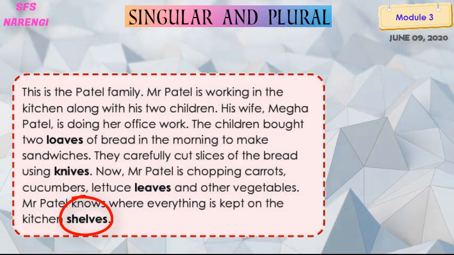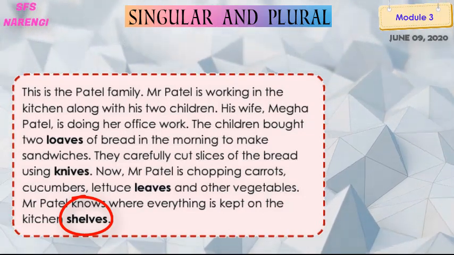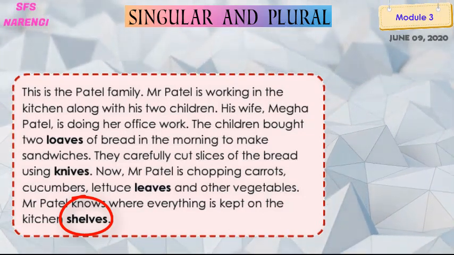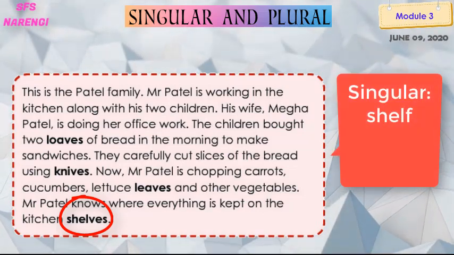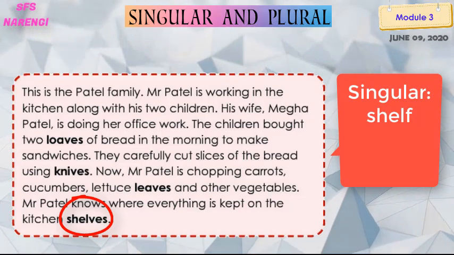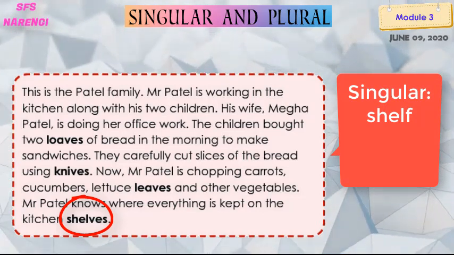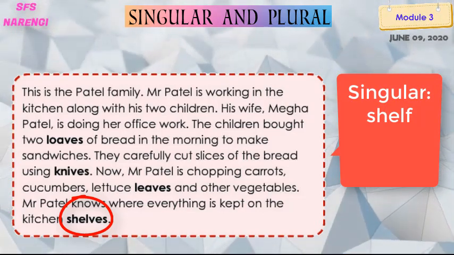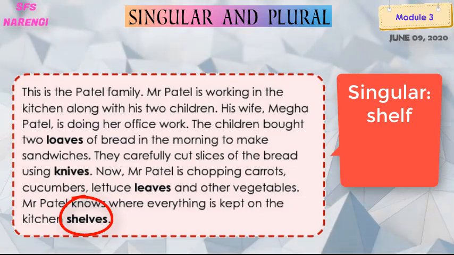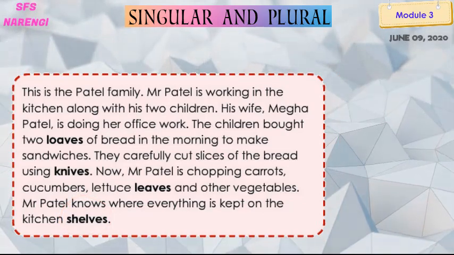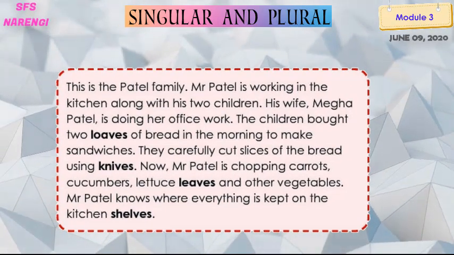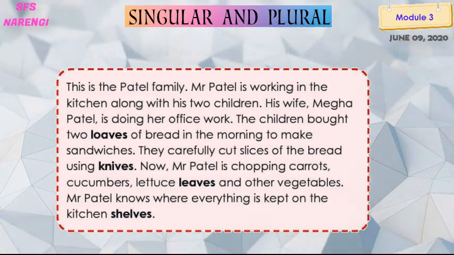Yes? So what is the spelling? S-H-E-L-V-E-S. So what is the singular form of selves? Self. Yes? S-H-E-L-F. To make it plural, we have removed the F and added VE, then S to it. So I hope, my dear students, you have understood it properly, right?